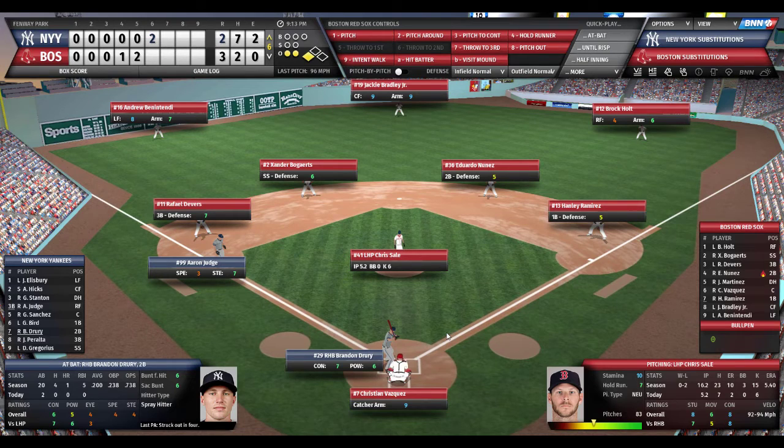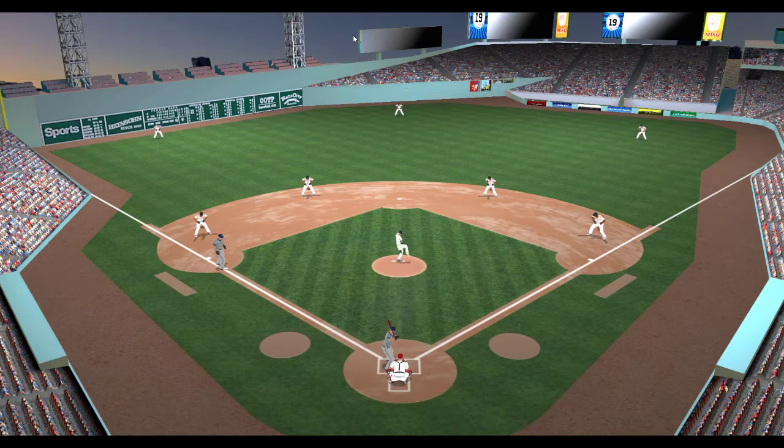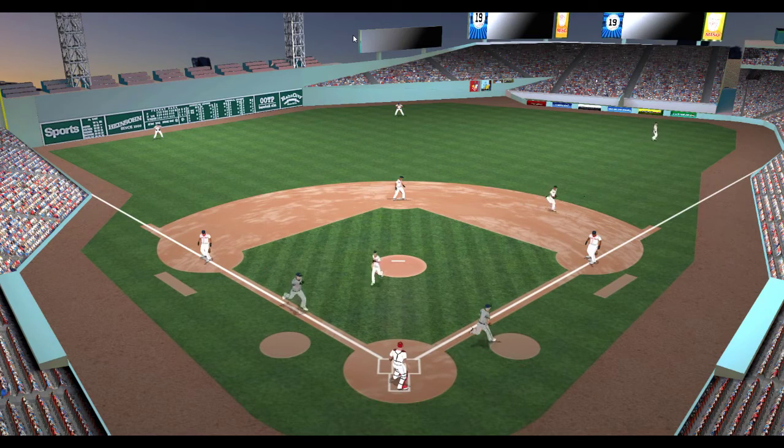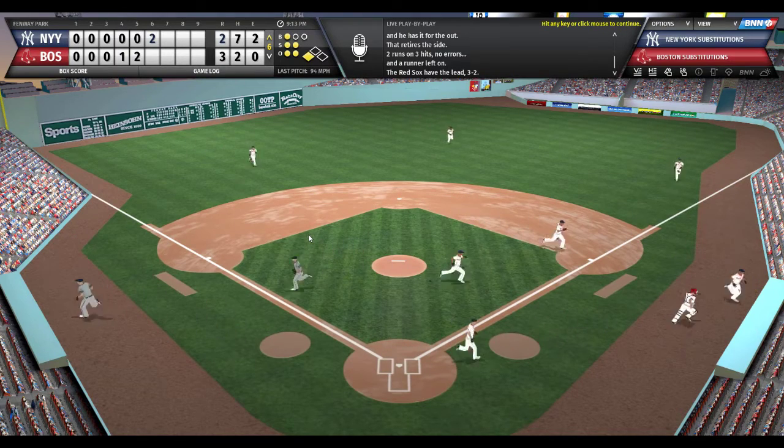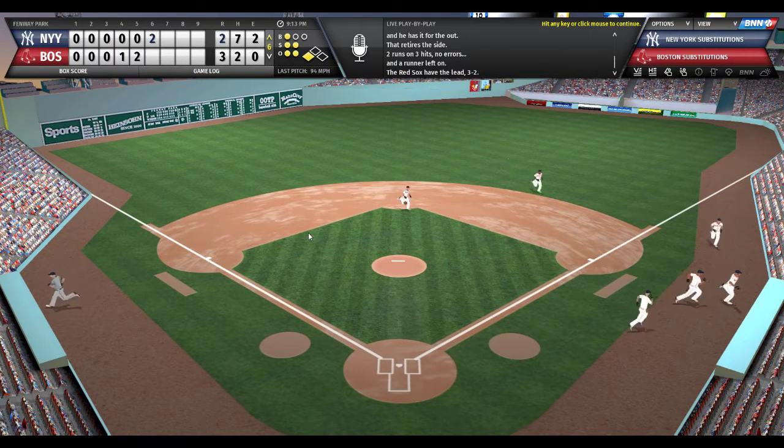And here's Brandon Drury. Chance to tie the ball game up here. Judge 90 feet away. Drury's 0 for 2. Sales kicks and fires. 1-2 count. That ball's punched to right. Brock Holt is there, and he makes the catch, side retired. But the Yankees get on the board in a big way. A 2-run blast by Giancarlo Stanton.